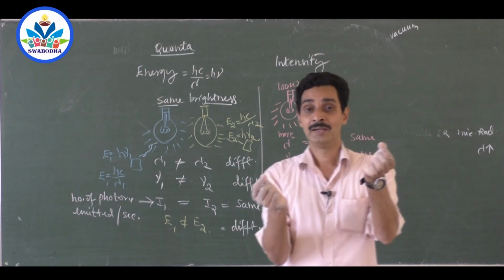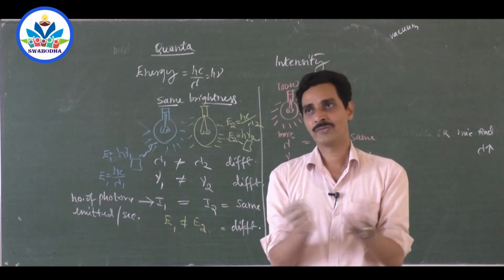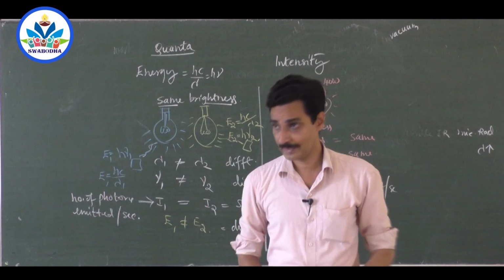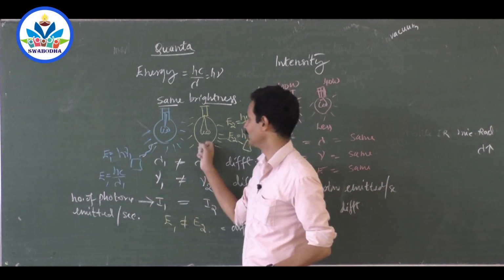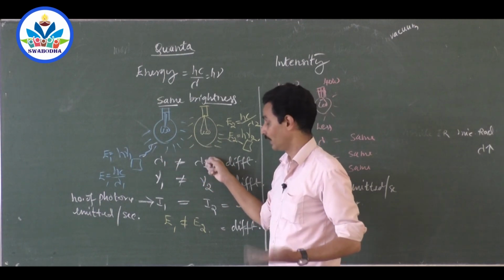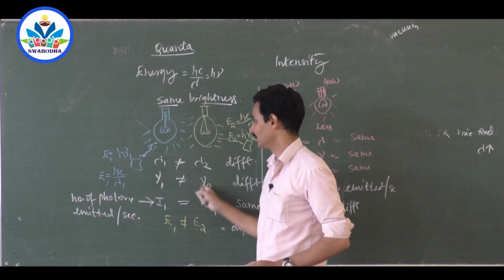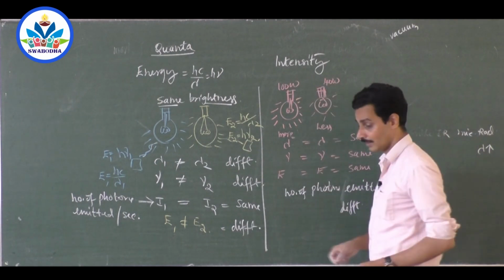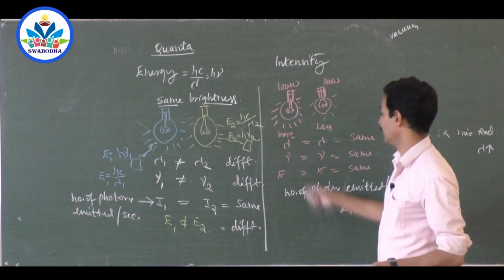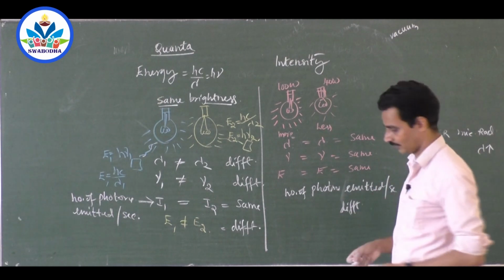If the wavelength of the packet of energy coming from the first bulb and the second bulb are different, of course then energy is different and wavelength is different. But if the number of photons emitted per second is the same, then the intensity is the same, right? Brightness may be the same, but wavelength different. This is blue, this is red, yellow. So intensity same, but energy different, wavelength different, frequency different. But if two bulbs have the same wavelength but different brightness, then same wavelength corresponds to same energy, same frequency, but the number of photons emitted is different, right?